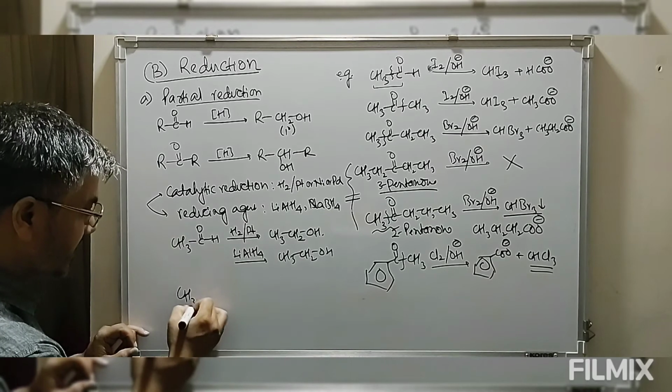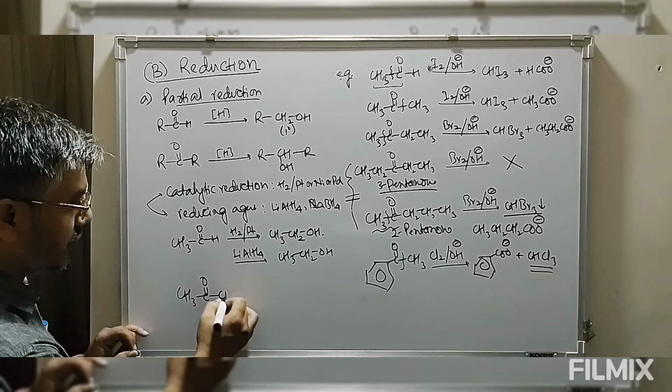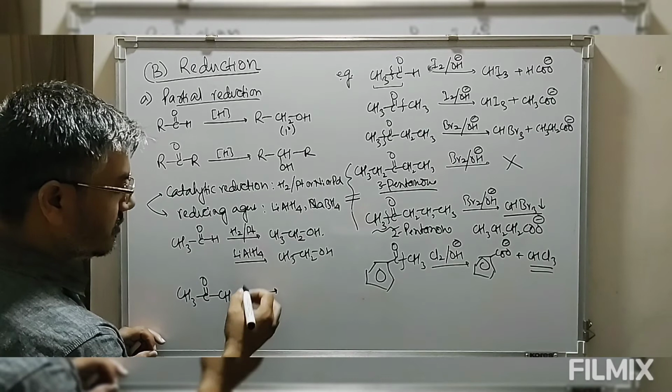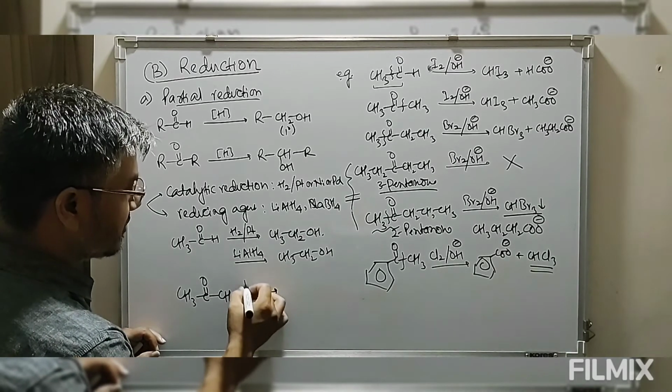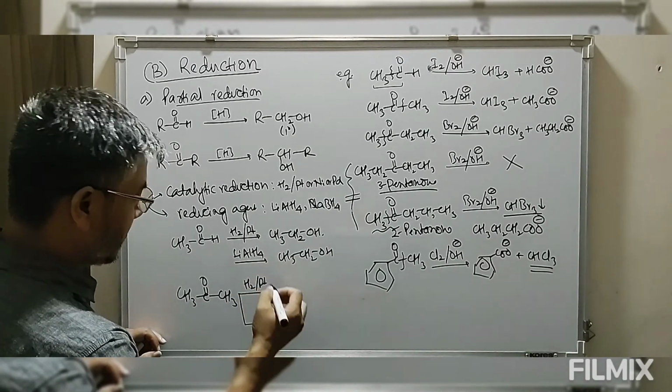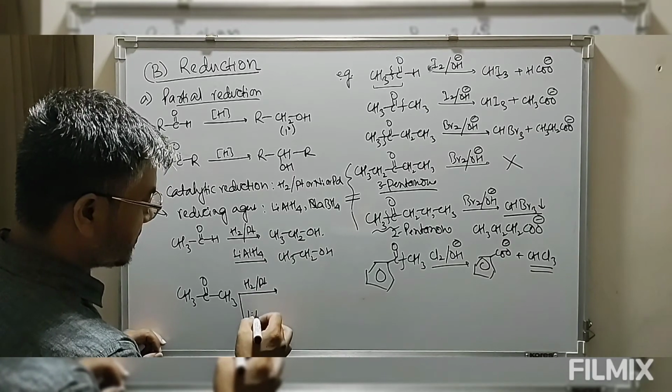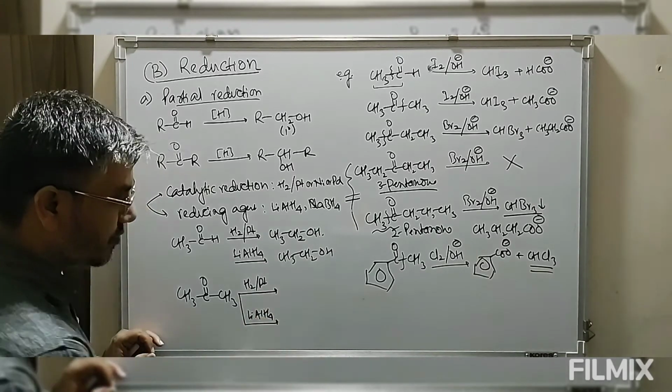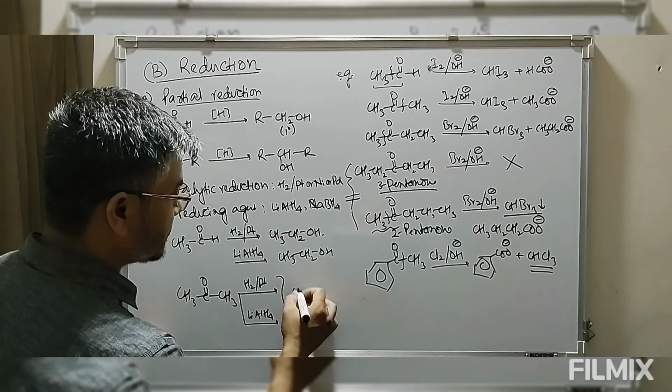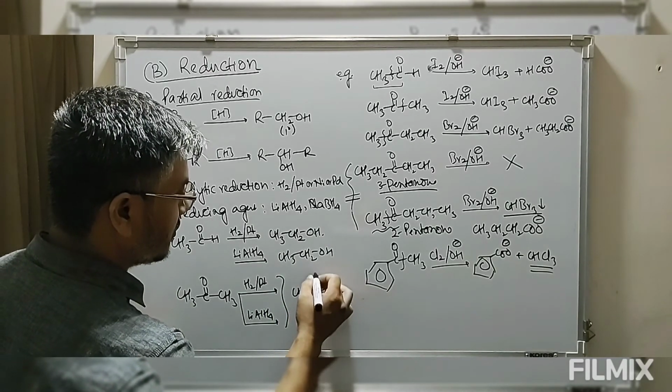Similarly, take this case, a ketone, either by reduction with hydrogen in presence of platinum or by use of sodium borohydride or lithium aluminum hydride. In both cases, this gives you a secondary alcohol.